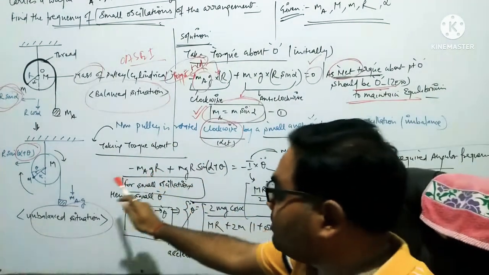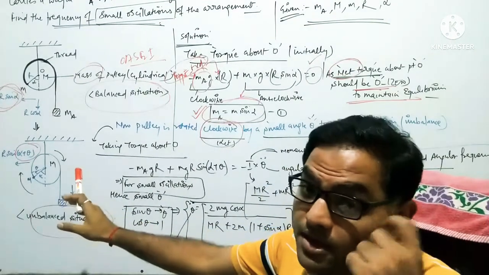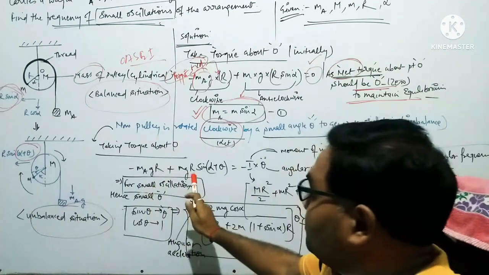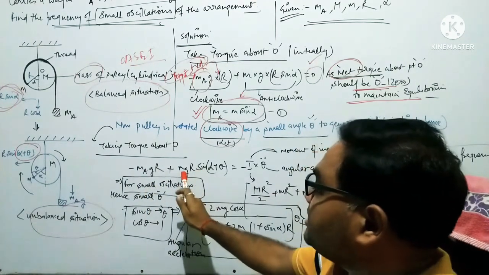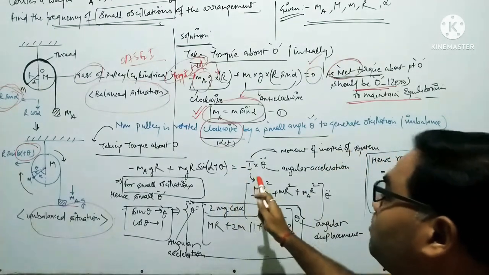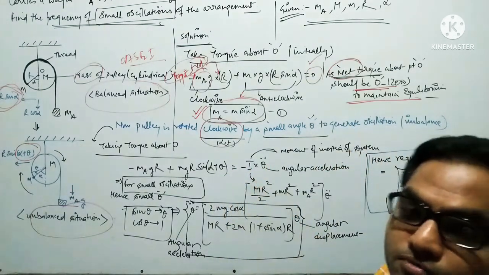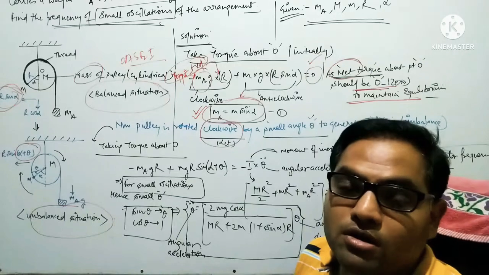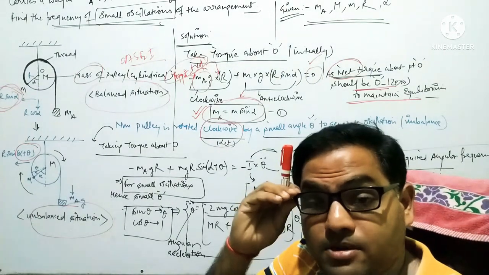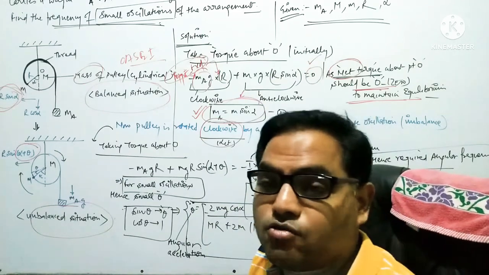Now therefore nothing will change for the mass ma. Nothing will change for the mass ma. Minus mgr as clockwise. That is the counterclockwise, and mgr sin(alpha plus theta) is equal to minus I theta double dot, because one more definition of torque is torque tau is equal to I into alpha. You have read very much about torque tau is equal to I into alpha.